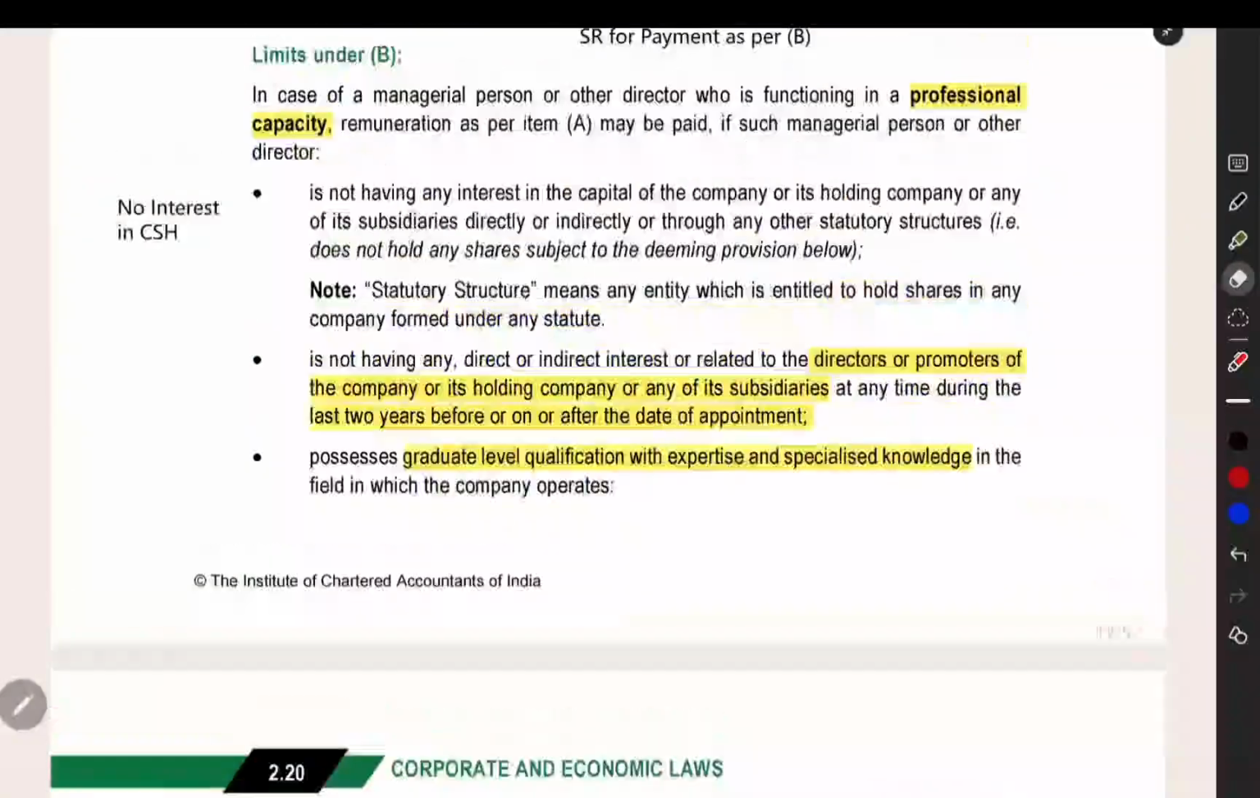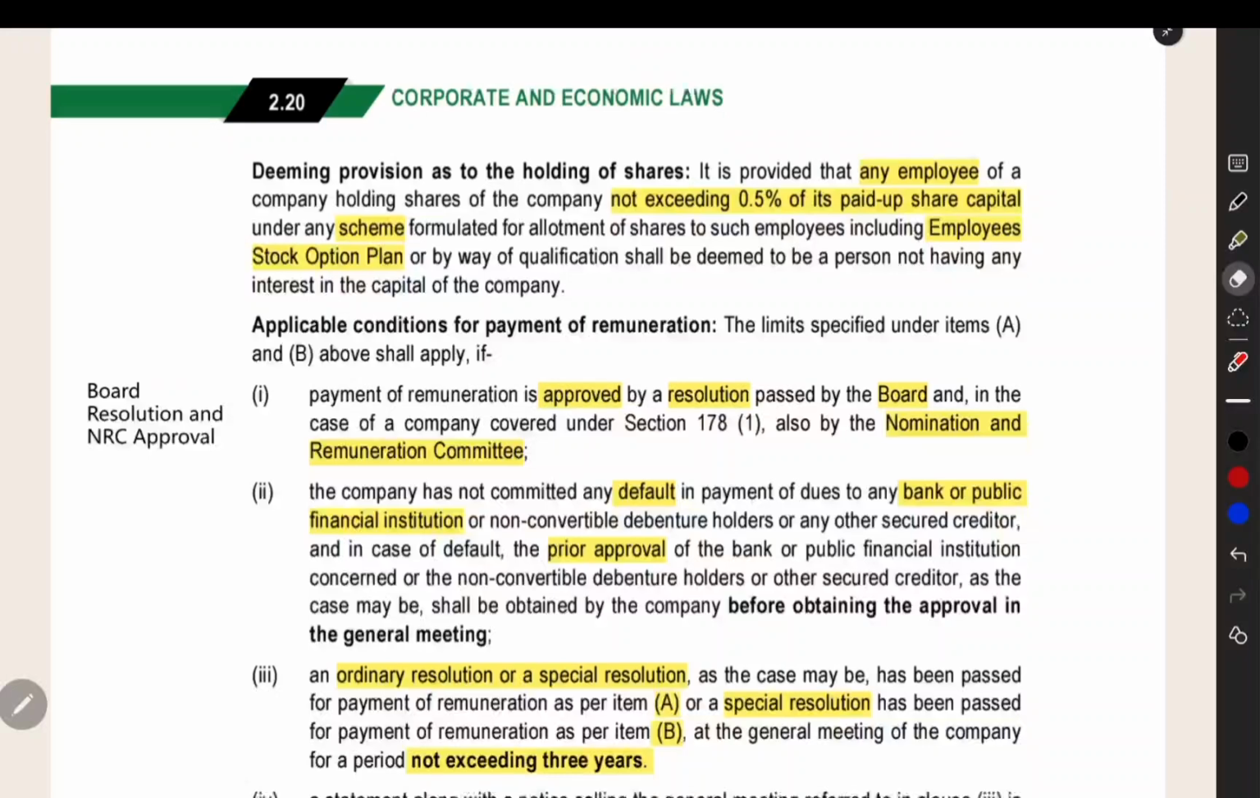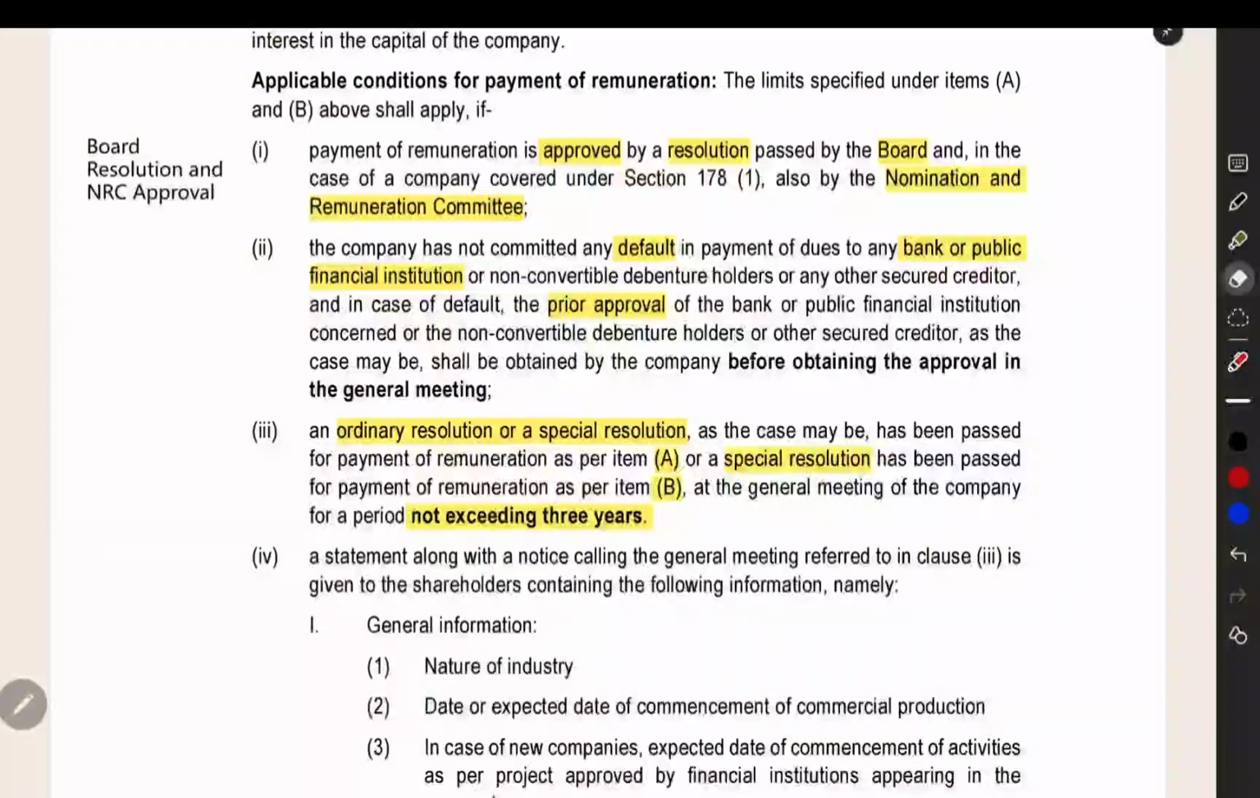So these conditions should be satisfied and then you can pass a special resolution and make payment under section B. What are the additional conditions you have to follow? The payment should be approved by the board resolution, and in case of your company, if you are having a nomination and remuneration committee, such committee should also approve the remuneration. You have not done any default to the such public financial institution. If you have made any default, you have obtained the approval of them also, and then ordinary or special resolution you have passed.